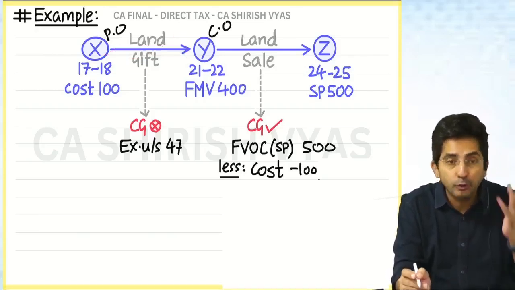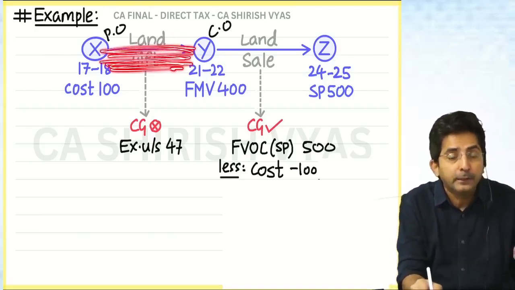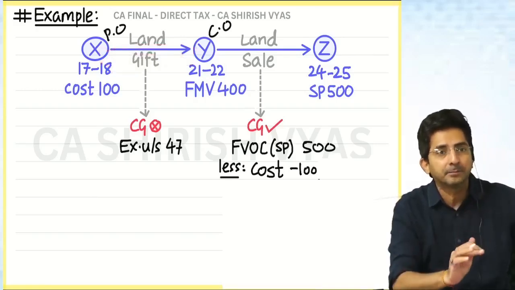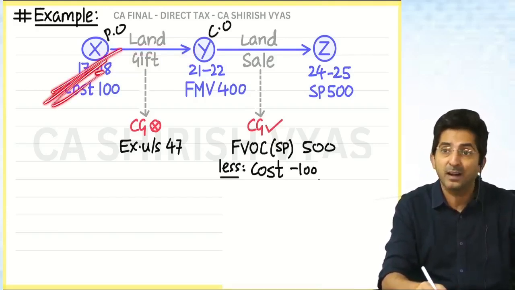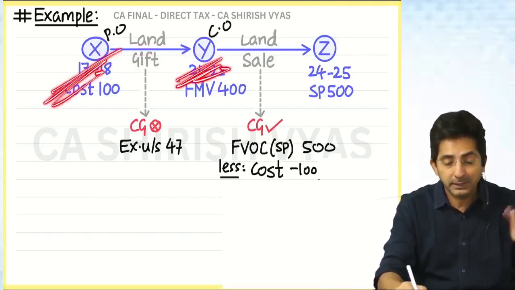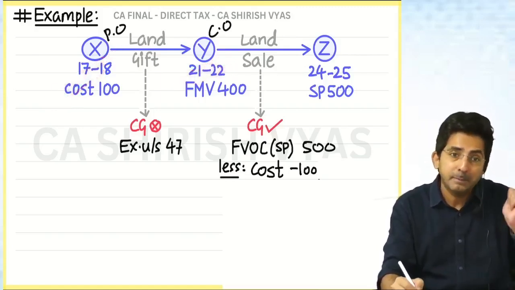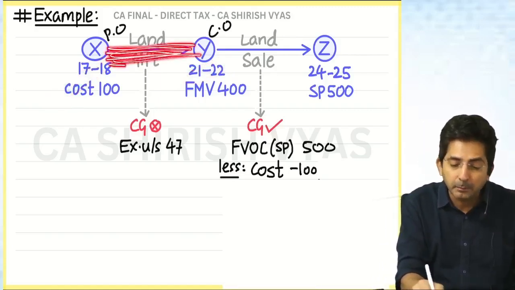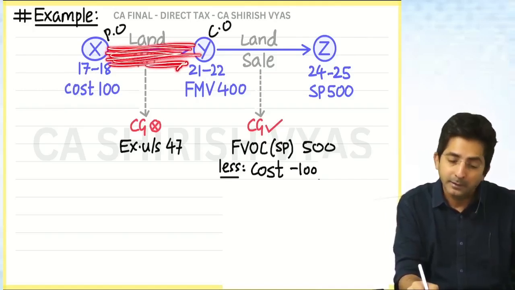Then this transaction was completely tax free. Capital gains is never taxed on the gift, but capital gains is for the gifter, the transferor. For the receiver, EFOS may or may not come. But if I am saying it's marriage, EFOS will not come. So the transaction becomes completely tax free, neither tax under CG nor under EFOS.